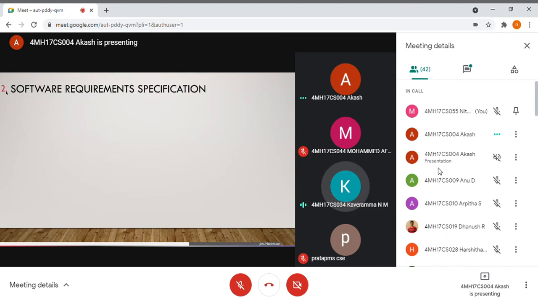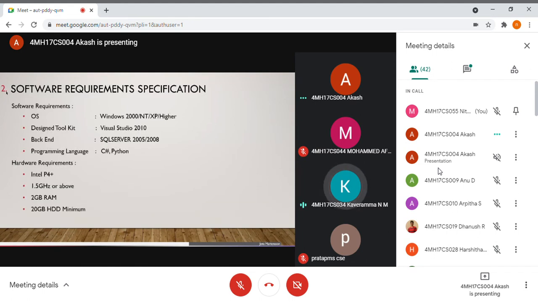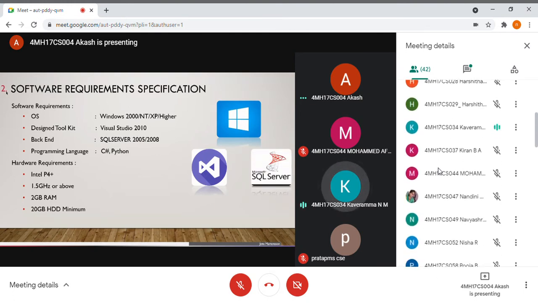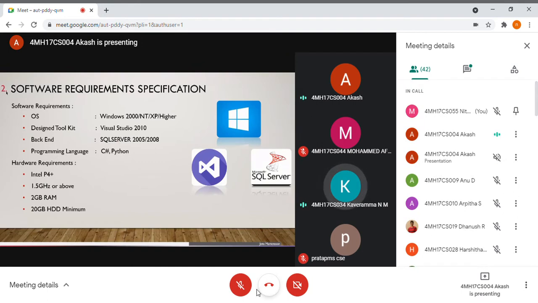The system requirements are: the operating system is Windows XP or higher, and the design toolkit is Visual Studio 2010 for the front end. For the back end, we use SQL Server 2005 or 2008, and the programming languages are C Sharp and Python. The hardware requirements are an Intel processor 4 or higher, with speed of 1 gigahertz or above, RAM of 2 GB, and a minimum hard disk drive of 20 GB.